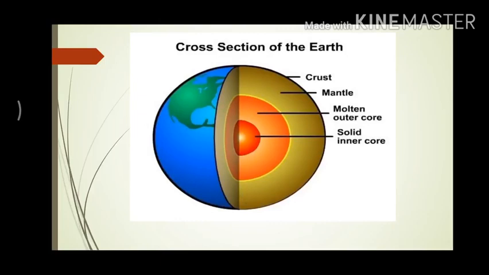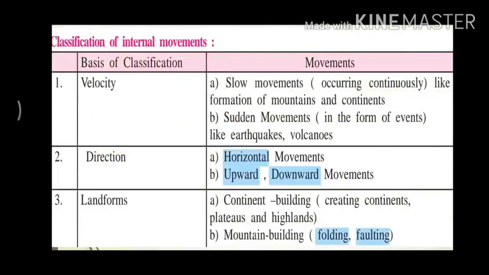The movements are classified on the basis of their velocity, direction, and the landforms they produce. On the basis of velocity, the movements are slow movements occurring continuously, like formation of mountains and continents, and sudden movements in the form of events like earthquake, volcanoes.